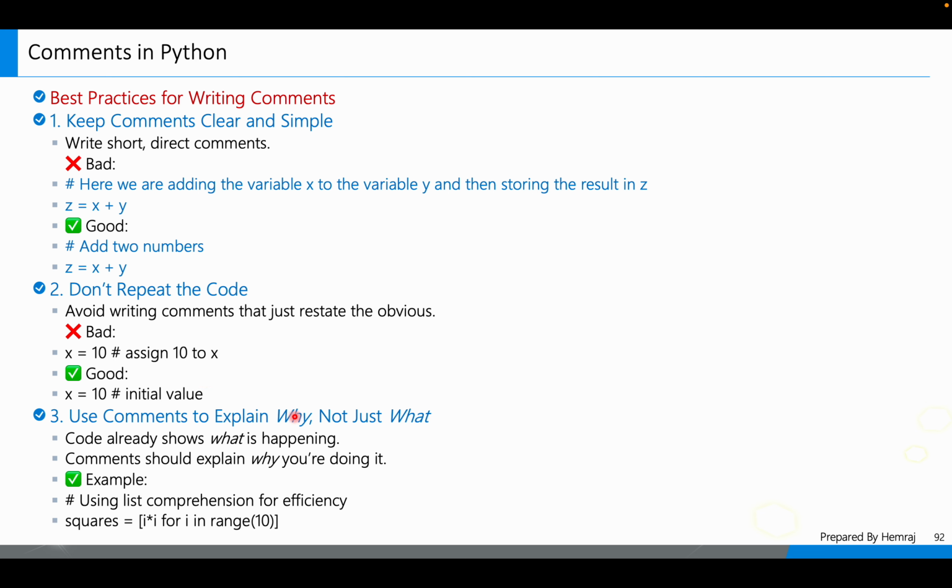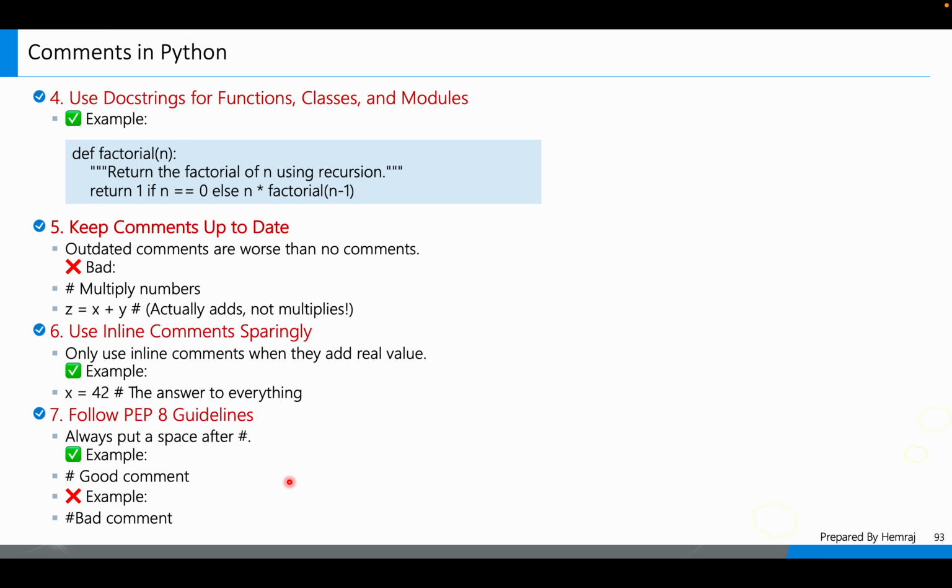Use comments to explain why, not just what. Code already shows what is happening. Comments should explain why you are doing it. Example: using list comprehension for efficiency, right? Next, use docstrings for functions, classes, and modules. Fifth, keep comments up to date. If there are any old comments, they should be removed and replaced by updated comments.